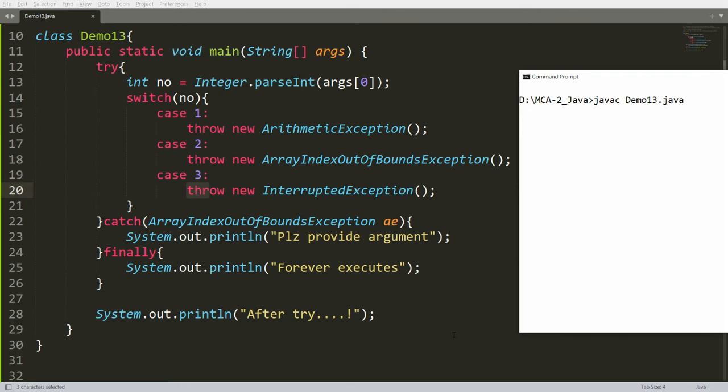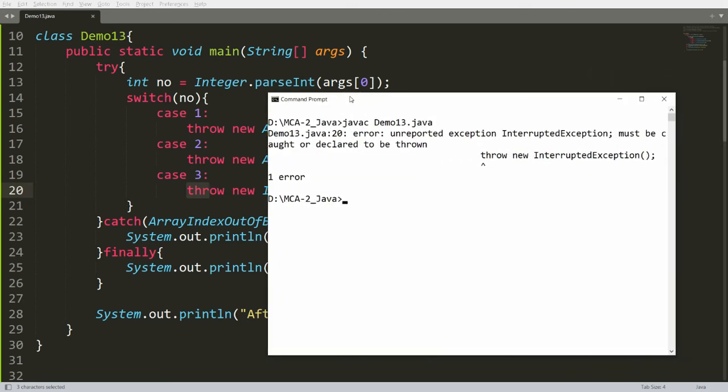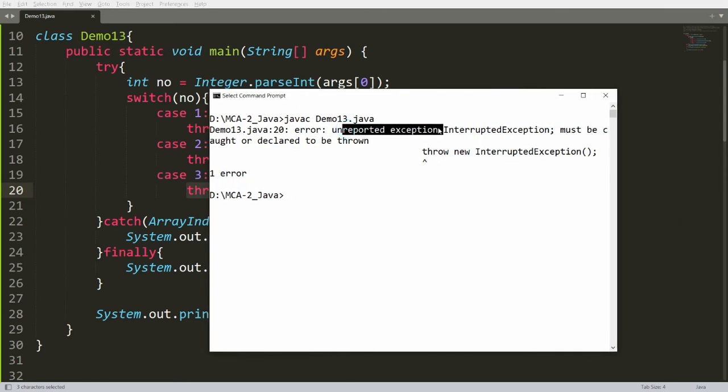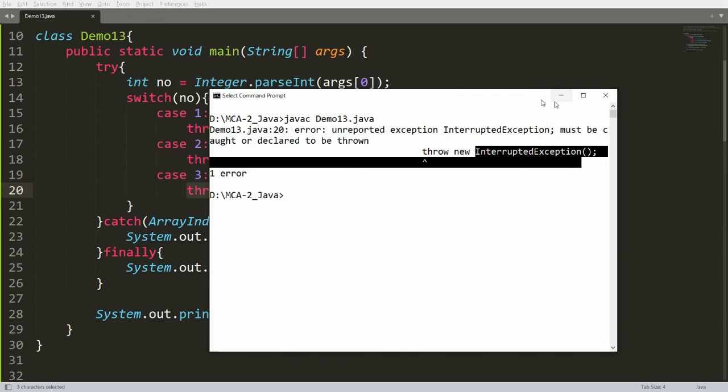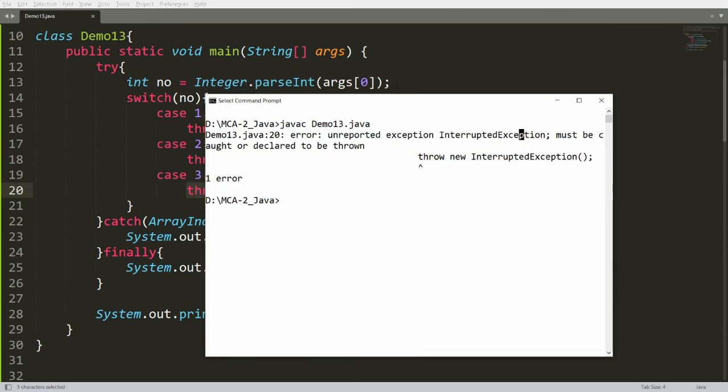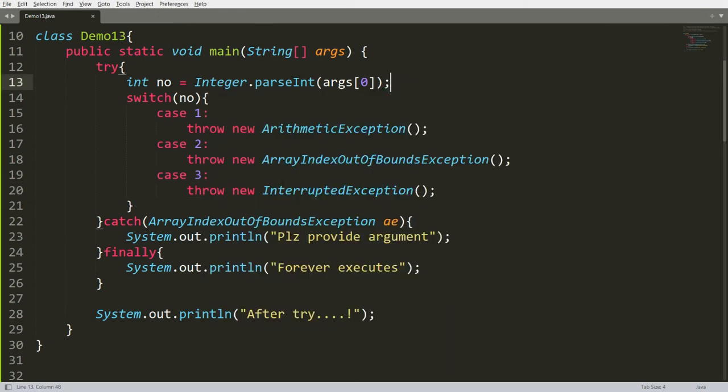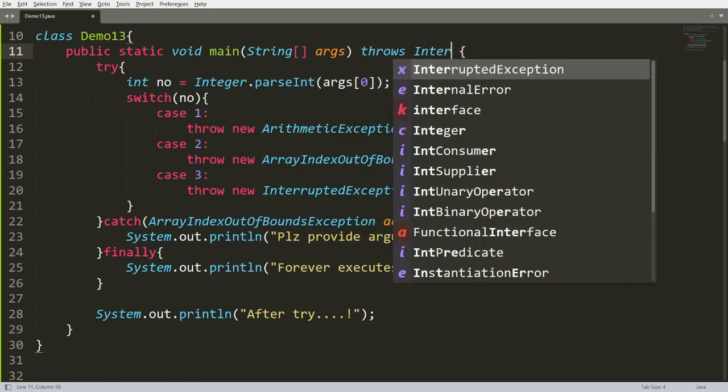Whenever you compile this program demo13.java, you will get an error and the error is what? That is unreported exception, throw new interrupted exception, that must be caught. So what we need to do? Either we need to write this within the try and catch, or we can convert this interrupted exception into runtime. So here you can write throws interrupted exception.